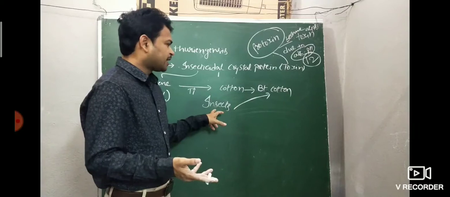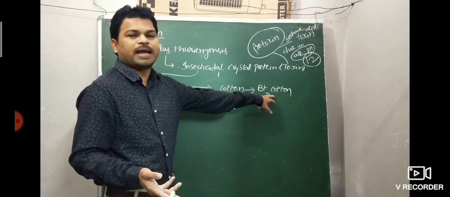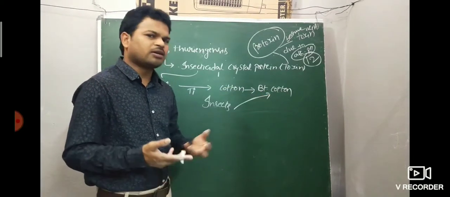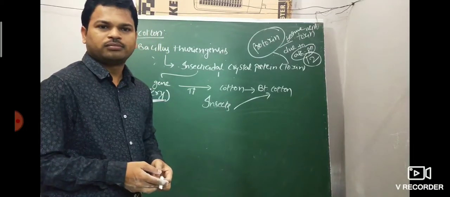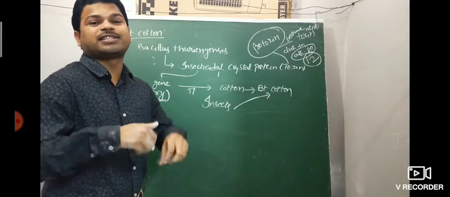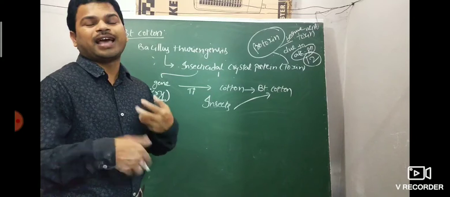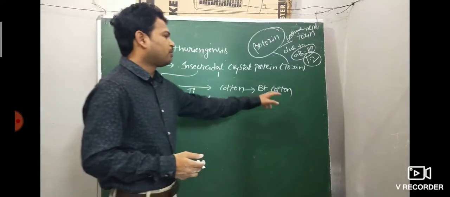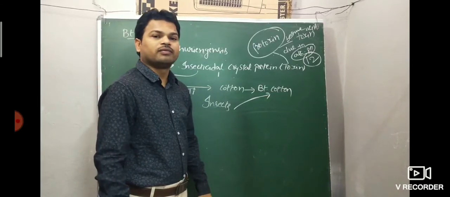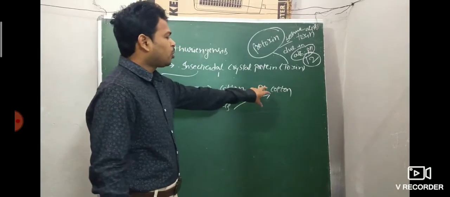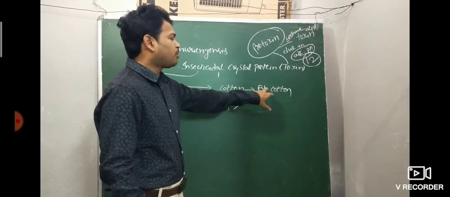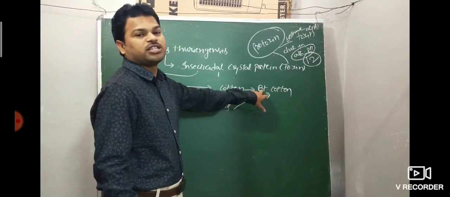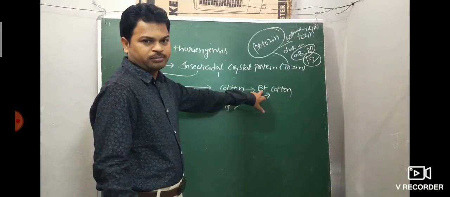So when insects attack the Bt cotton plant, it has no problem, because Bt cotton has insect resistance capacity. Very, very important. That is nothing but Bt cotton. Sir, what does Bt mean? Bacillus thuringiensis, not biotechnology.